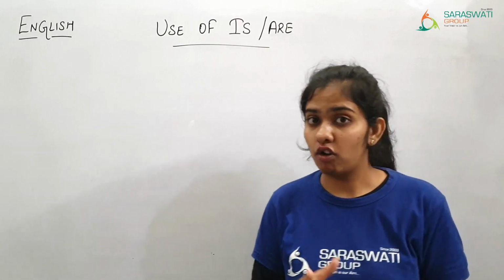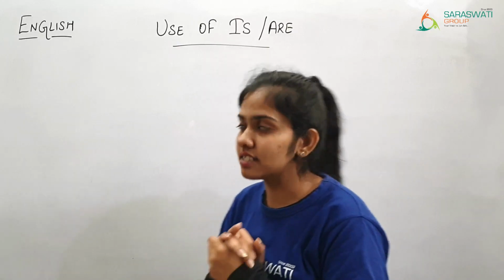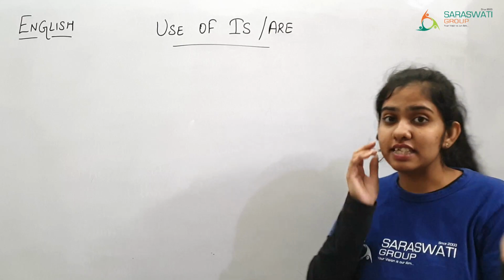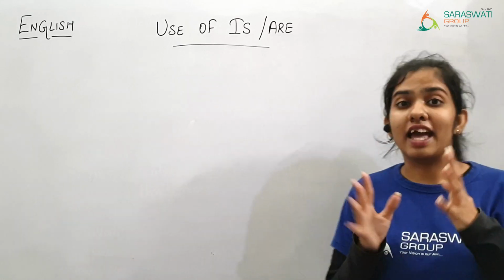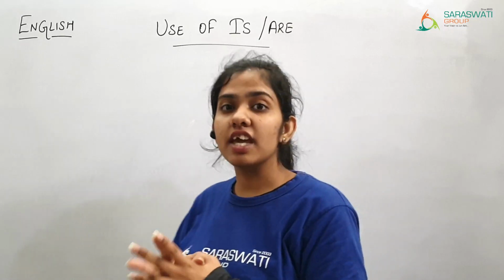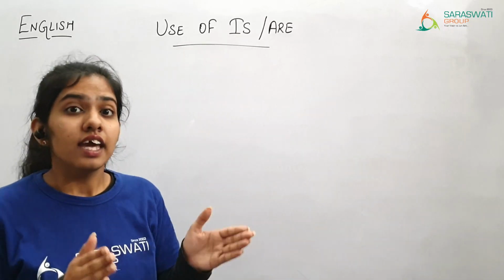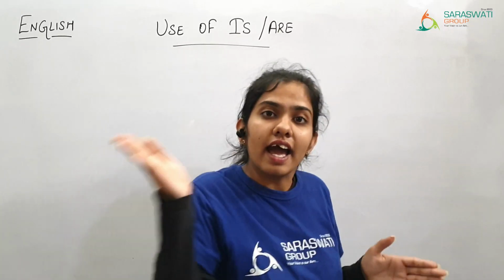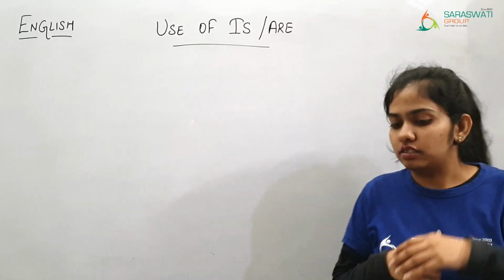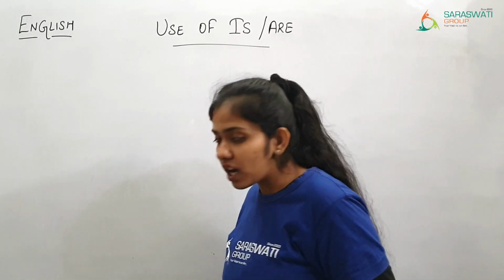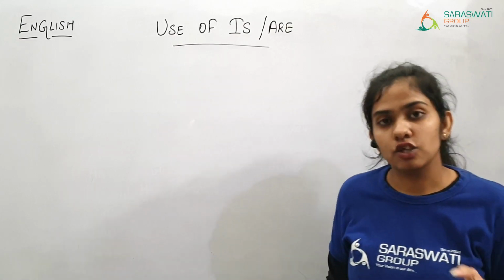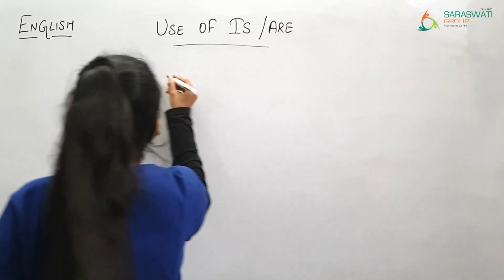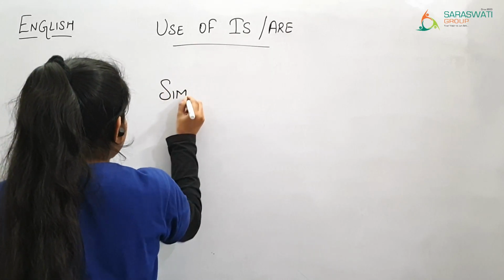I know that you have already learned in your previous class the use of is and are. But let me tell you that is and are are helping verbs. Is and are છે helping verbs છે, એટલે કે એ main verb ને help કરે છે. So when you are supposed to use is and are, first of all, you are going to use them in simple present tense.